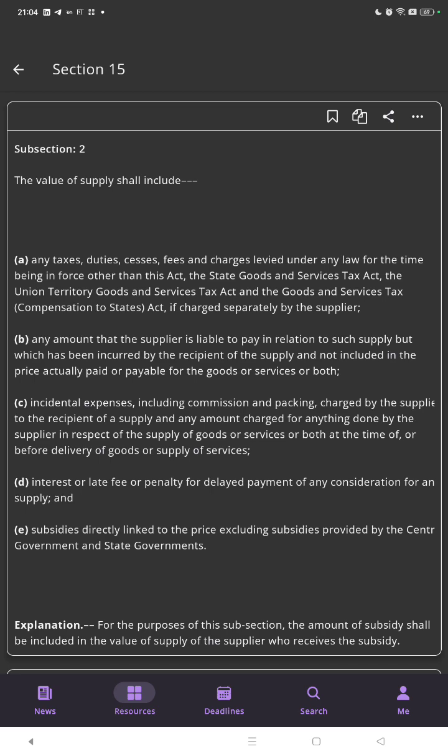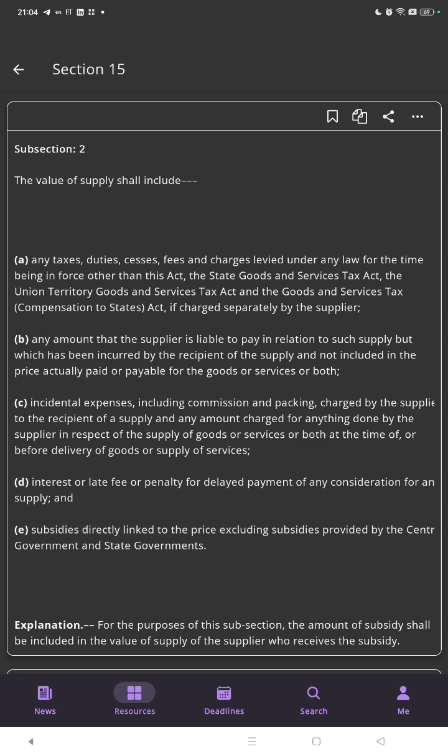Any amount that the supplier is liable to pay in relation to such supply, but which has been incurred by the recipient of the supply and not included in the price actually paid or payable for the goods or services or both.